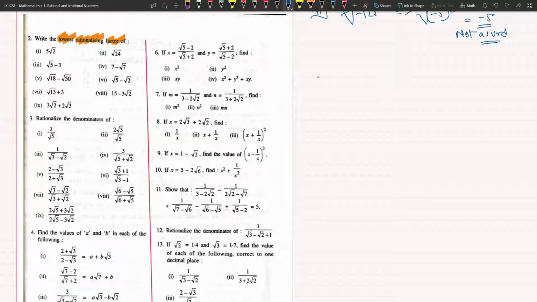Om, I will start with you. 5 root 2. What is the least irrational number which I should multiply with 5 root 2 to make it rational? Least number. Very good. 5 root 2 will be multiplied by root 2. So we get 5 times 2, which is 10. So the least rationalizing factor is root 2.